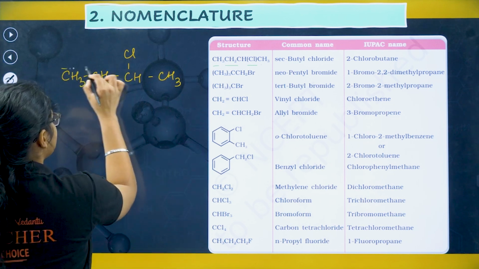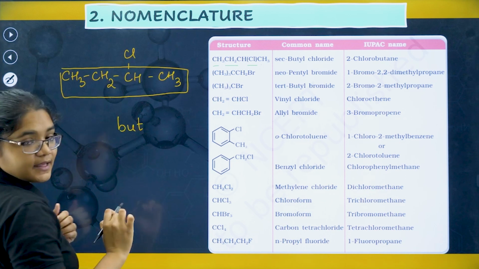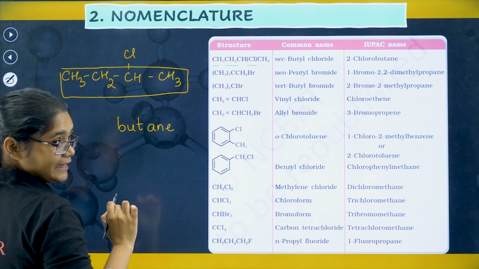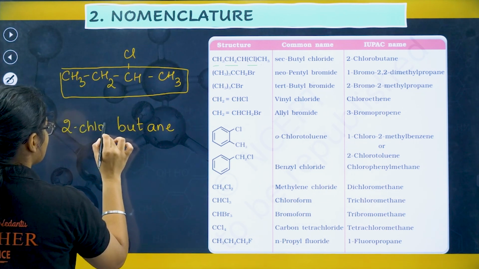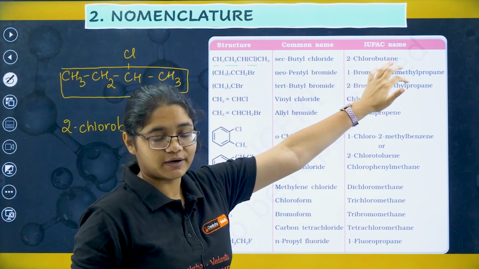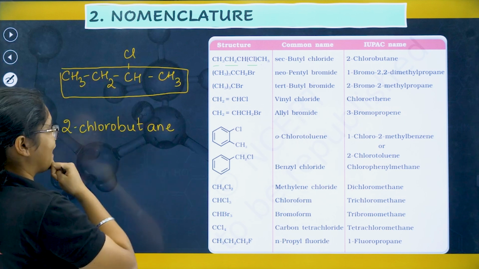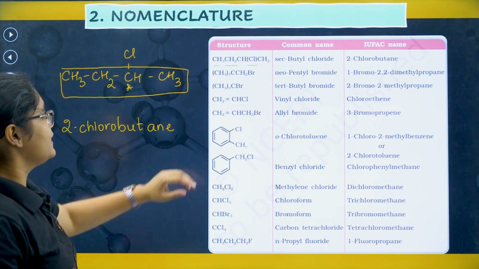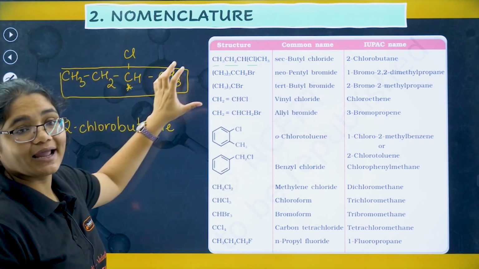So you can see I have 4 carbons here, right? 4 carbons, what is the word root? But. There is no double bond, it is an alkane, so suffix will be ANE, and then I have to write this 2-chloro. Okay, so that is the IUPAC name for this particular compound. Now here you can see that it is a 4-carbon butyl group, and this carbon is a secondary carbon, right? So you can write secondary butyl chloride also, secondary butyl chloride.